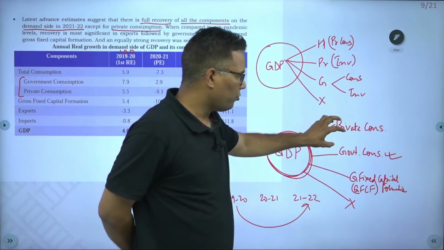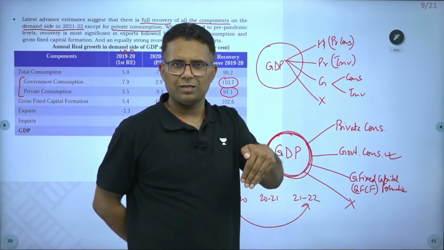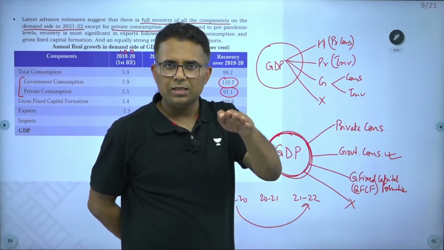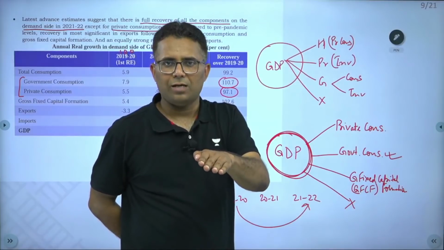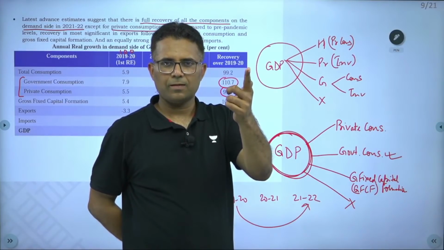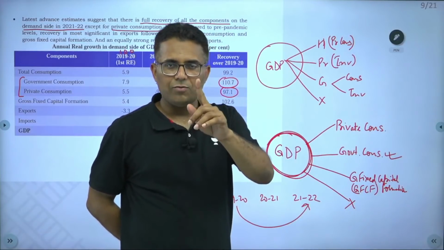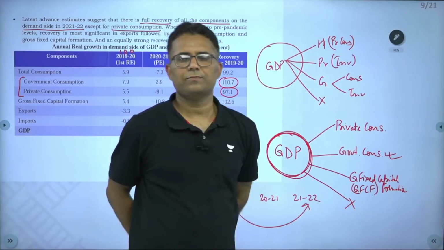So, the sector which purchases 60% of the output is still below the pre-pandemic level. That is why there is a concern that if it does not increase, our recovery will not be steady.